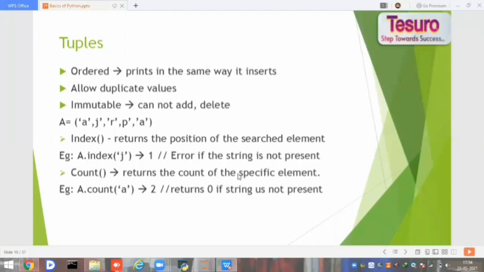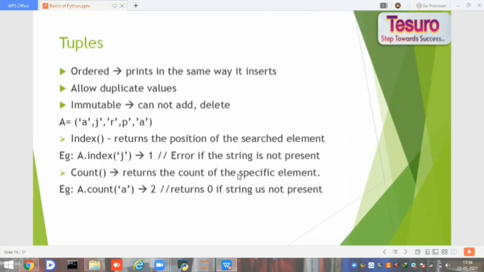Now, tuples. A tuple is an ordered collection. I mean, whatever sequence you give the input in, the same way we get the output. Tuples allow duplicate values. I mean, if you have 1 in the tuple and you want to insert one more 1, it will take it.